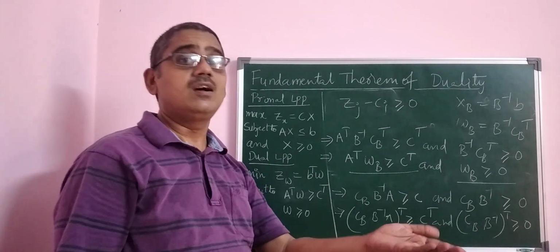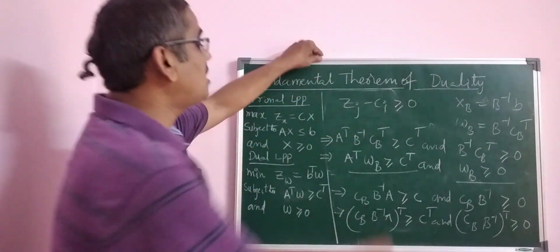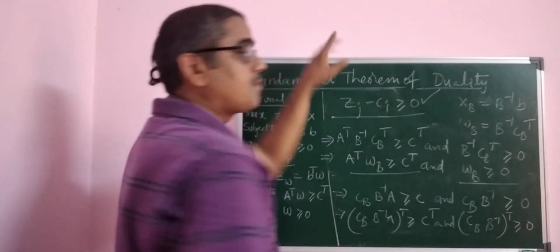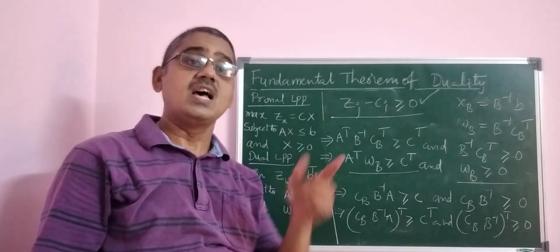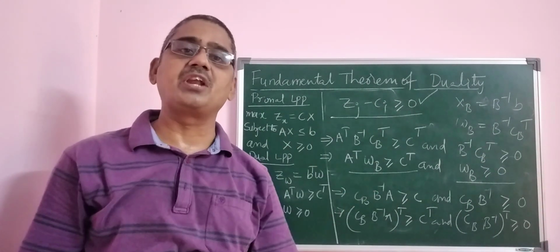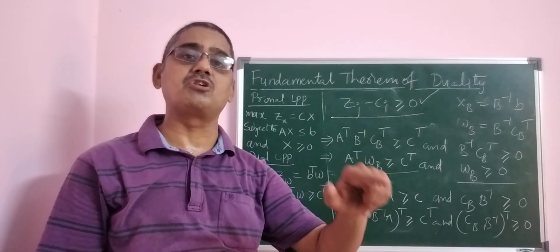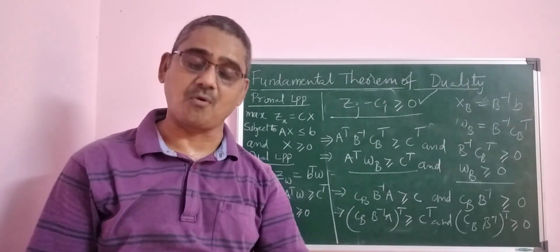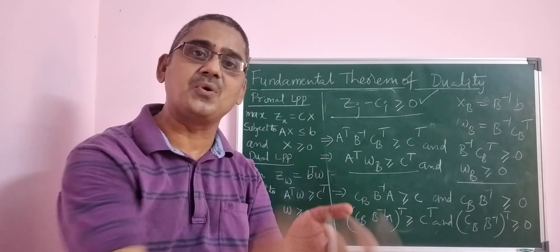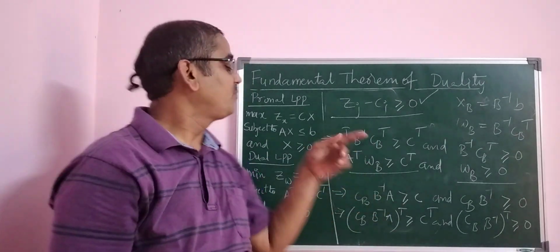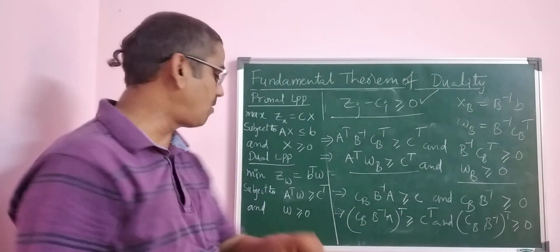So therefore, as I told earlier, if we consider the optimality condition of the primal linear programming problem, that is net evaluations greater than or equal to 0, whenever in a particular table net evaluations are greater than or equal to 0 for a primal linear programming problem, then it provides the non-negative restrictions and constraints of the dual linear programming problem, that is these two.